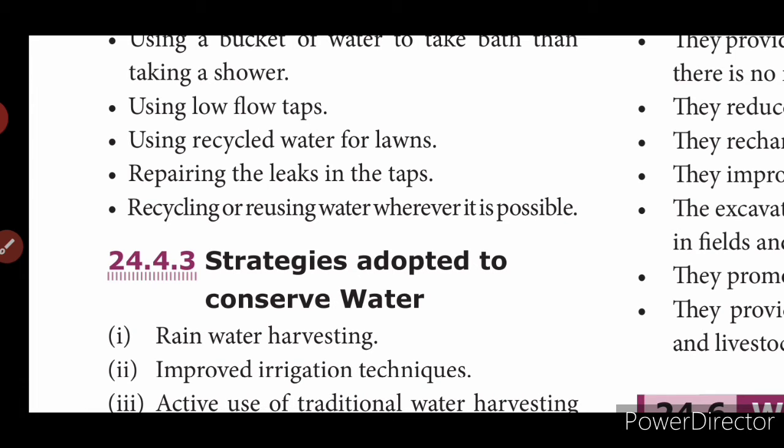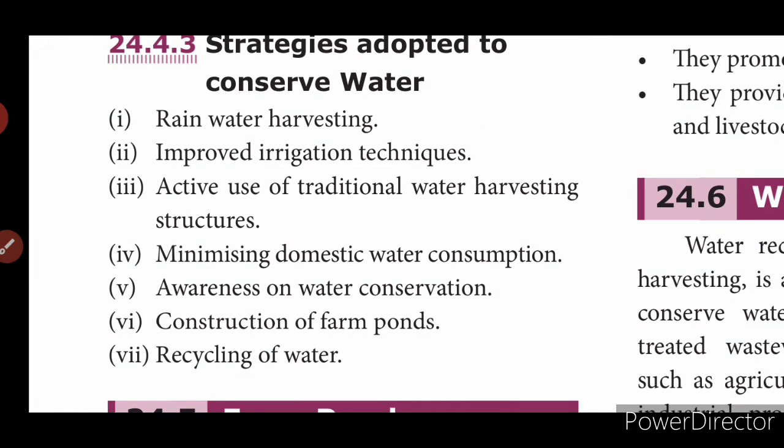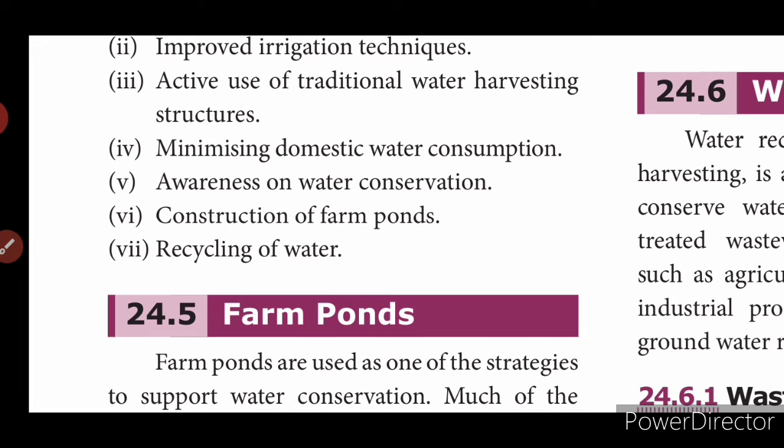So what are the strategies adopted to conserve water? Rainwater harvesting. These are all the points that we know generally. The improved irrigation techniques, active use of traditional water harvesting structures, minimizing domestic water consumption, awareness of water conservation, construction of farm ponds, then recycling of water.